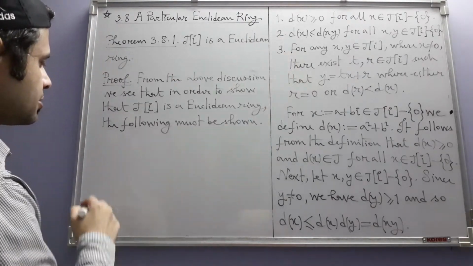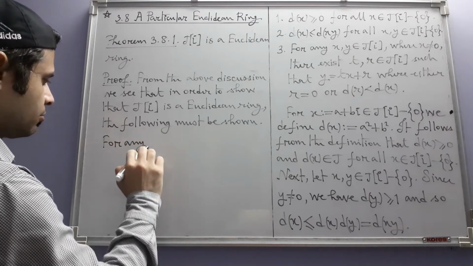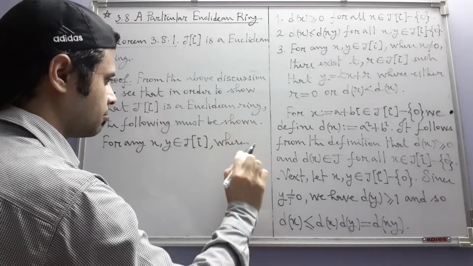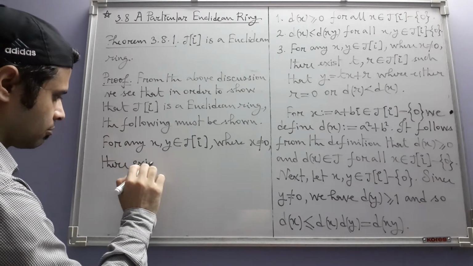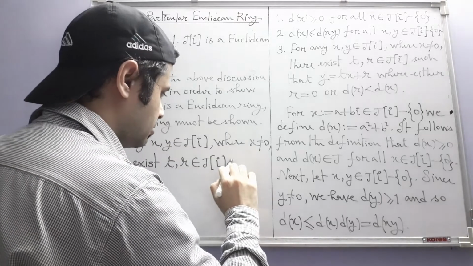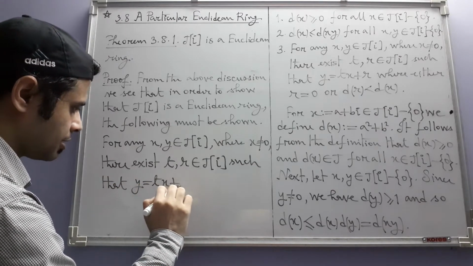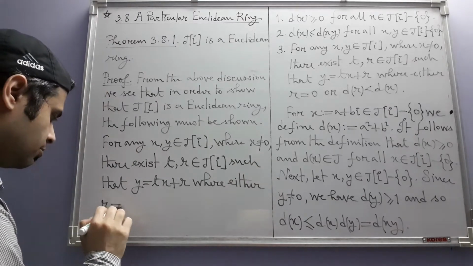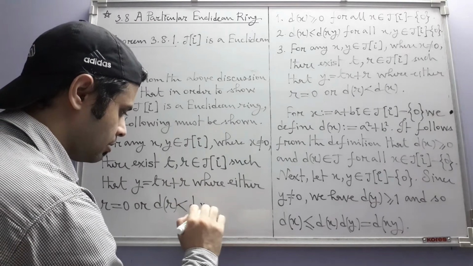We are now again going to write this because we are writing a proof. For any elements x and y in J(i) where x is non-zero, there exist elements t and r in J(i) such that y is equal to tx plus r, where either r is 0 or it is non-zero and its d value is strictly less than the d value of x.